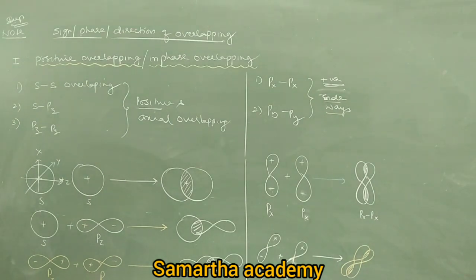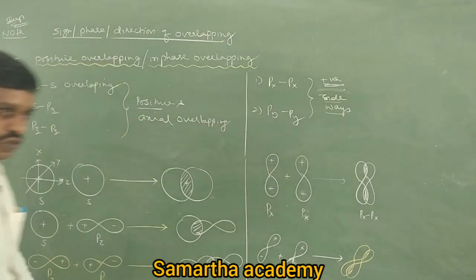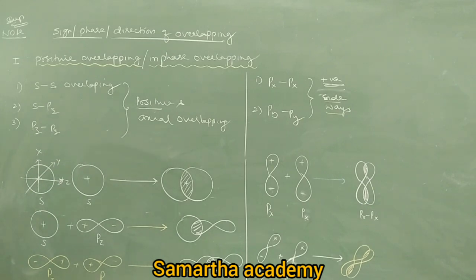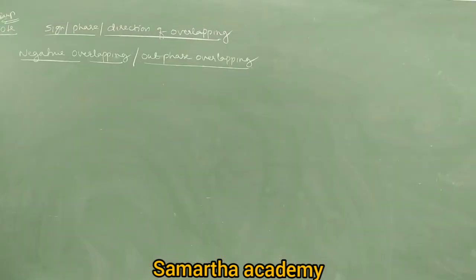So in the exam they may give diagrams: which of the following is positive overlapping or axial overlapping, or positive sideways overlapping? So these are the possibilities. Now tell me, negative overlapping or out-of-phase overlapping is possible in which of the following cases?